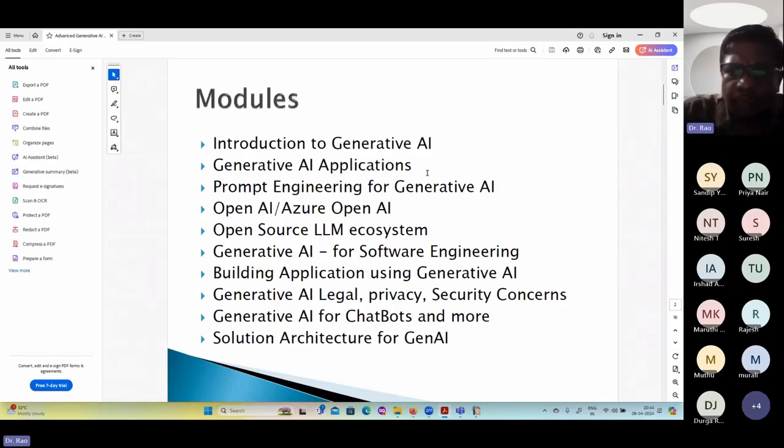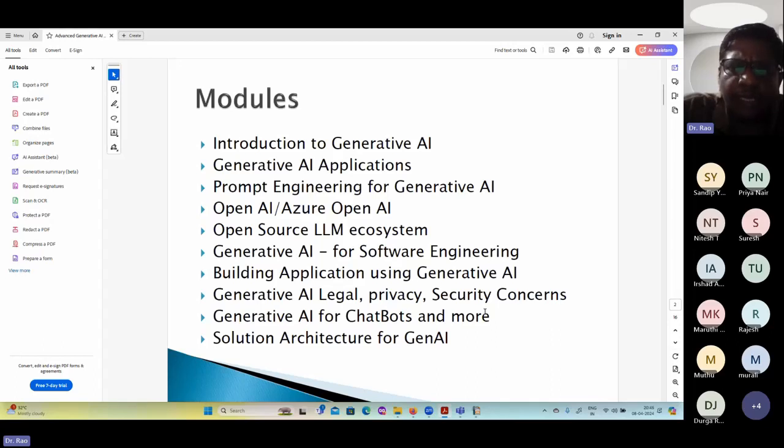Then we are going to understand the legal, privacy and other concerns. Say, for example, when you generate a specific amount of source code, if the code belongs to some person and it is already copyrighted, how do you identify it? It is not like whatever the generative AI generates, we use directly. So we have some norms.